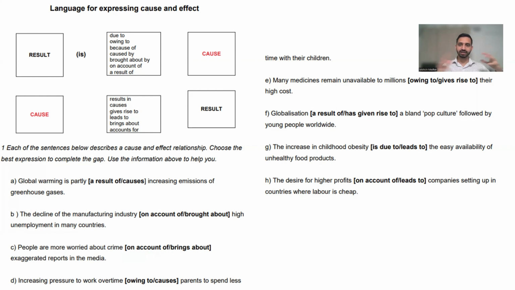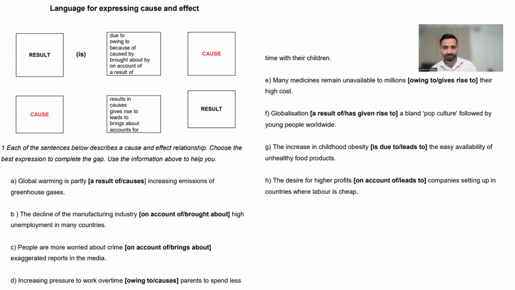So when you start your sentence with result, you would say result, and you can use these words: due to, owing to, because of, caused by, brought about by, on account of, as a result of, and then you can talk about cause. All right, now let's look at cause. Now, if you're talking about cause first, then you'll have to use results in, gives rise to, leads to, brings about, accounts for, and then you talk about the result. So this is one of the structures. If you're using the cause, then these are the connecting words for cause, and then you will talk about the result.